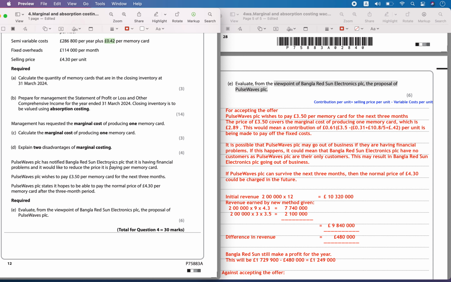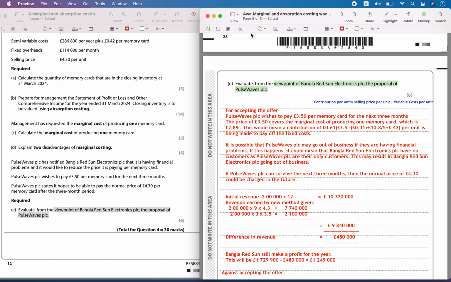Pulsewave PLC has notified Bangla Red Sun Electronics PLC that it is having financial problems and would like to reduce the price it is paying per memory card. Pulsewaves PLC wishes to pay 3.50 per memory card for the next 3 months. It hopes to be able to pay the normal price of 4.3 per memory card after the 3-month period. Evaluate this proposal from the viewpoint of Bangla Red Sun Electronics PLC.